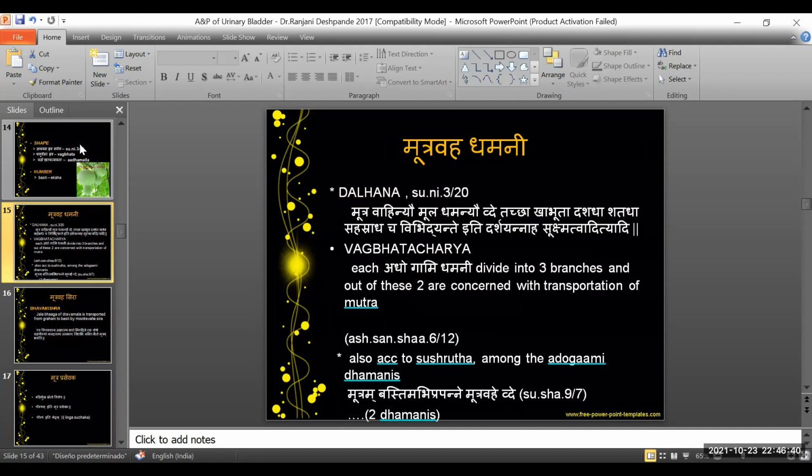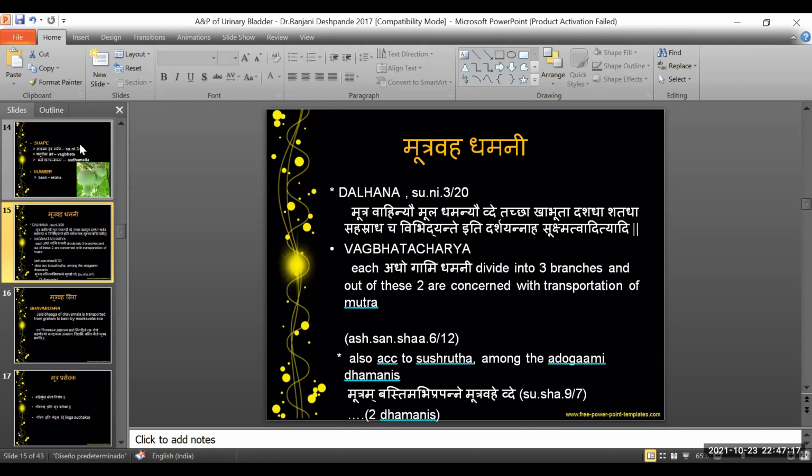Acharya Dalhana says that the main Dhamani going to the Mutravaha Srotas are two, a tubular structure carrying the Raktadhatu within it. And moving further on, there is differentiation of the same Mutravaha Dhamani into tens, Dashada, hundreds, Shatada, thousands, Sahasrada, of divisions.